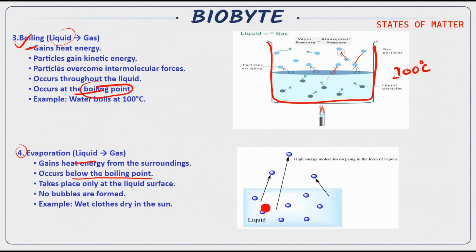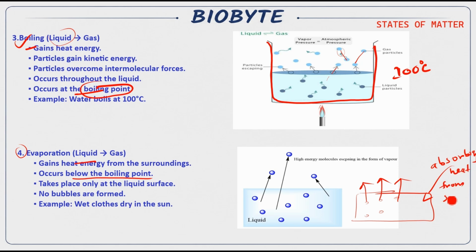But in terms of evaporation, the molecules from the surface are being turned into gas, by absorbing heat from the surroundings. So absorbing heat from the surroundings, evaporation will occur, but the boiling will occur when you heat the whole liquid. That's the basic difference of evaporation and boiling.